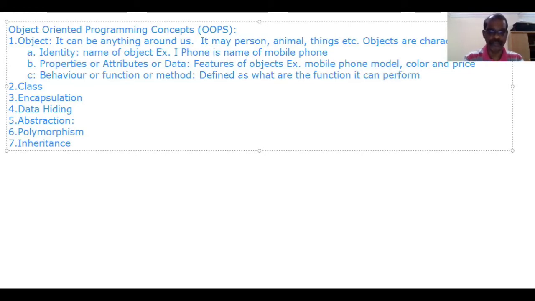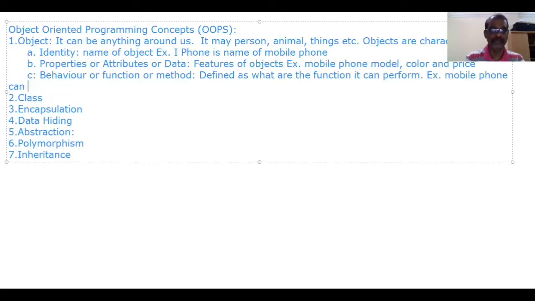For example, a mobile phone can be used for talking and taking pictures.